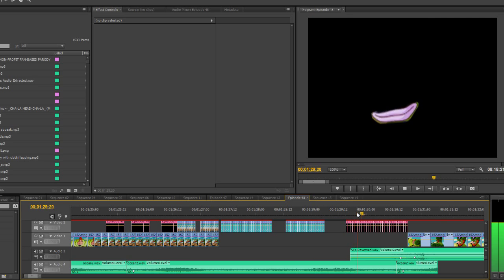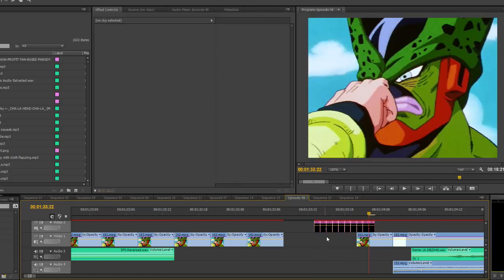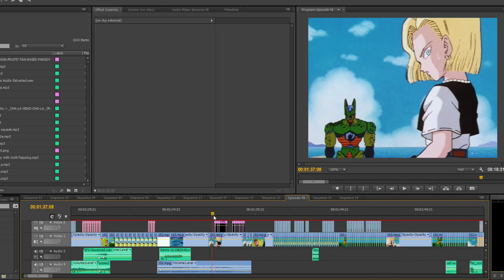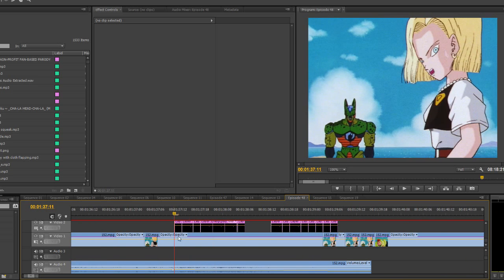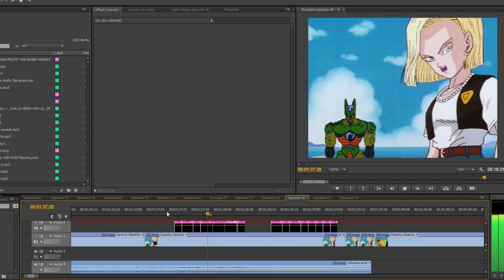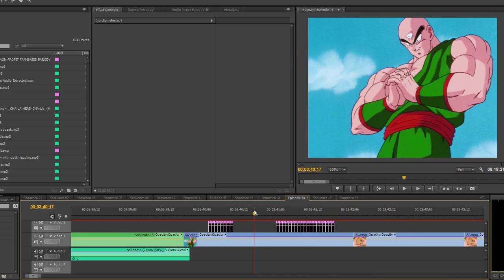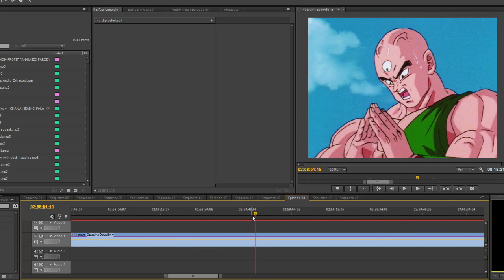Anyway, I basically cut out his lips, repasted them, and then added a small blur. I also made the frame rate 1:1 to keep it moving abnormally fast. The next scene is Android 18 here. I copied and pasted these flaps from another shot actually, as she doesn't originally speak in the shot. The next is with Tenshinhan here. His flaps are from this scene here.